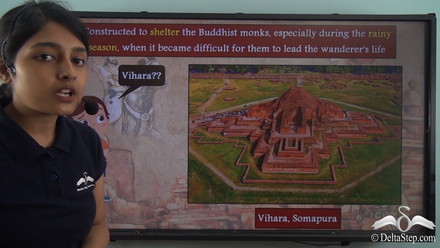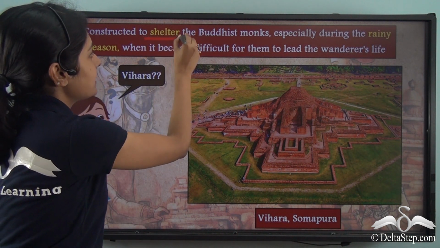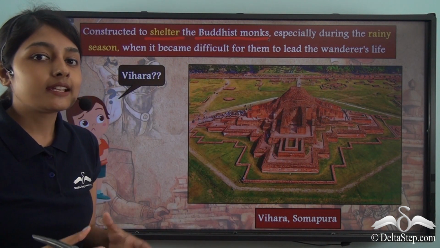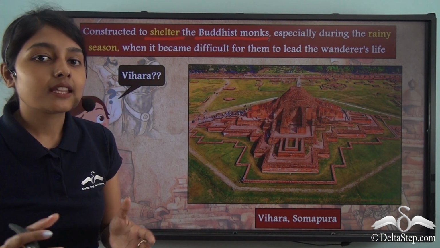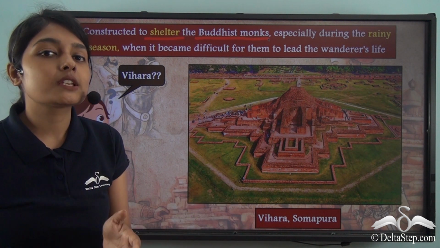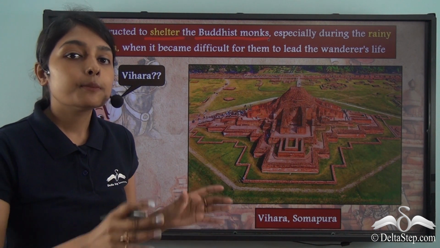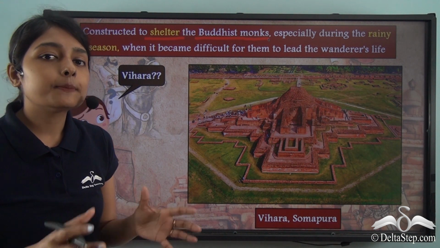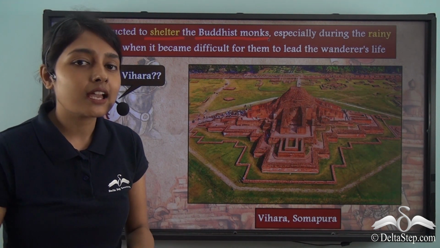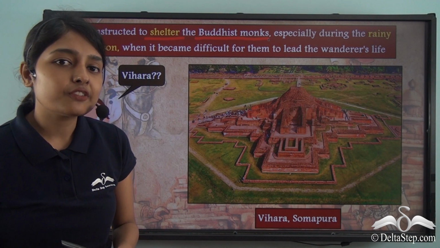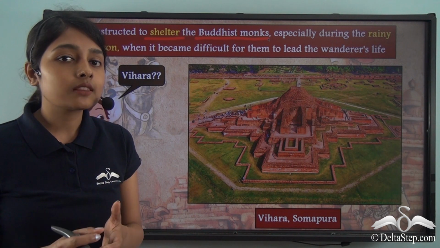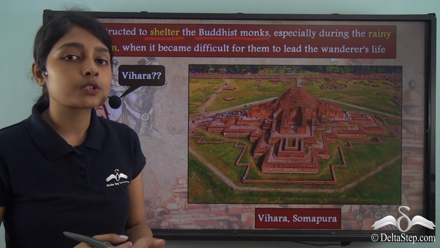Viharas were constructed to provide shelter to the Buddhist monks. Now Buddhist monks led a wanderer's life. That is to say, they roamed from one place to another without having permanent homes or shelters anywhere. When a person is leading a wanderer's life, it must be very difficult for him to stay somewhere during the monsoon season, because during the rainy season one cannot stay out in the open.